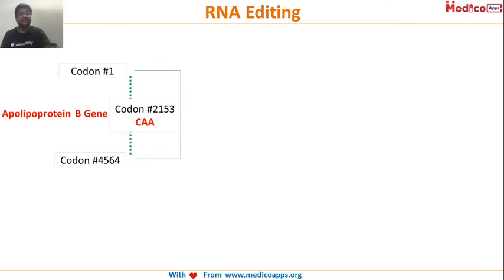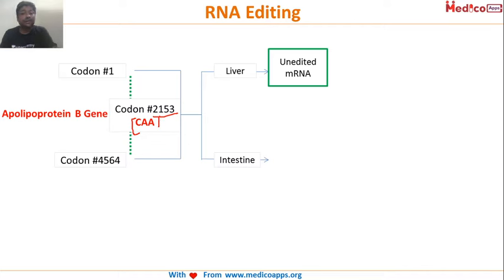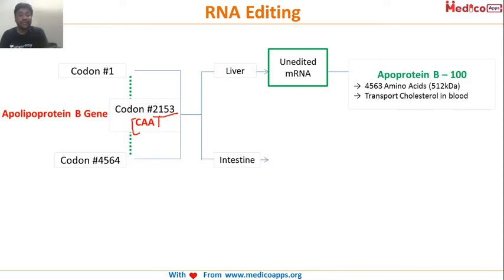A classic example is apolipoprotein B. Apolipoprotein B has 4564 codons, and the codon of interest is 2153. That codon is CAA. Based on different organs, it is edited differently. In the liver we have the unedited mRNA, which gives the complete protein, apolipoprotein B100. This apolipoprotein B100 transfers triglyceride from the liver throughout the body, and it consists of all 4563 amino acids.